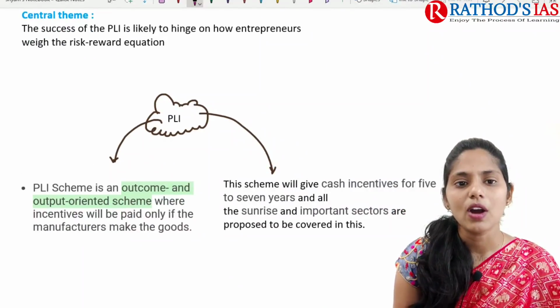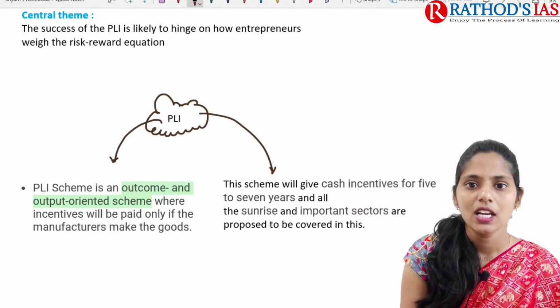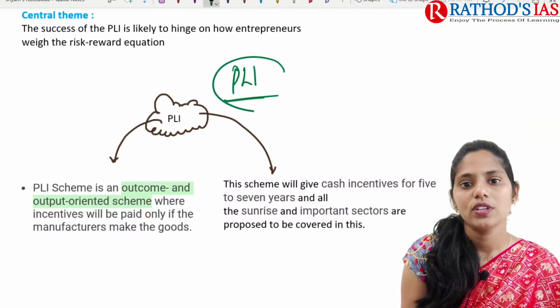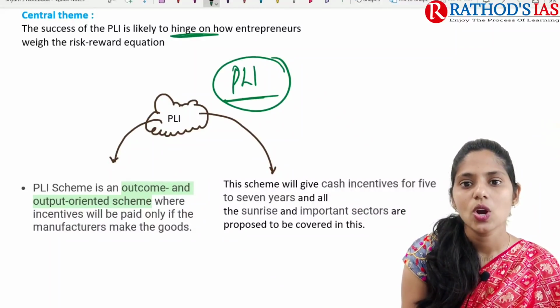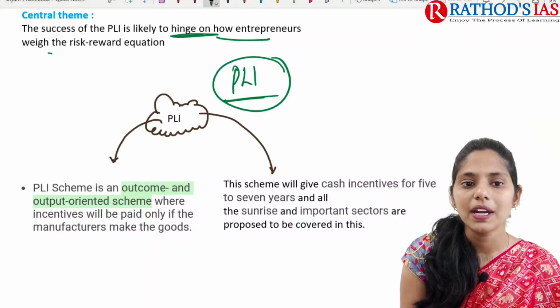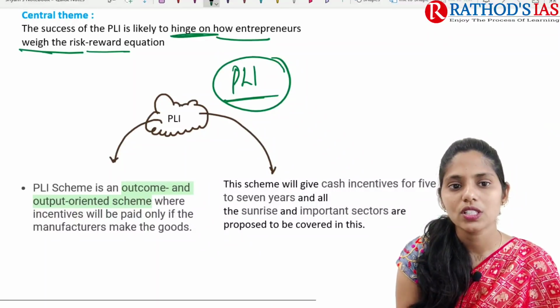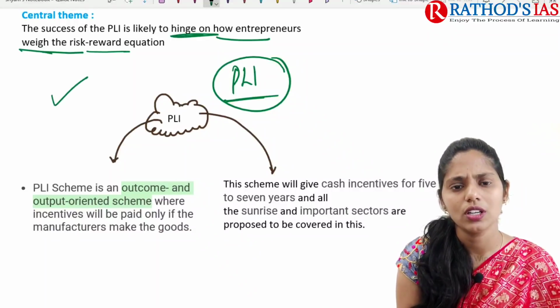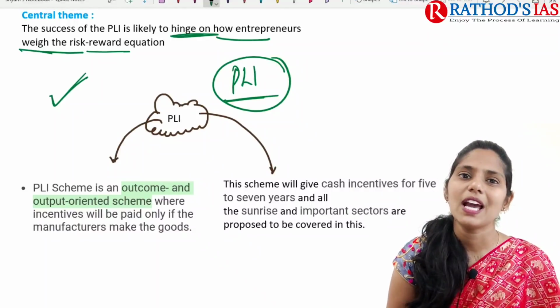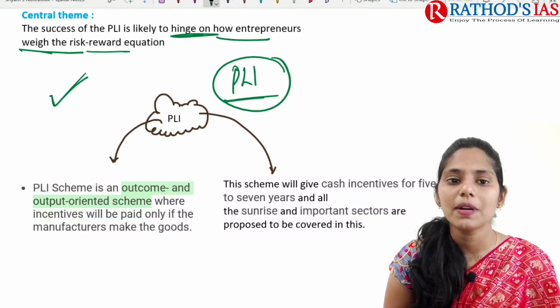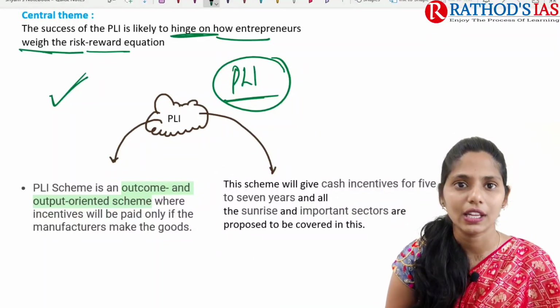If you're talking about the central theme, it mainly says that the success of this production linked incentive scheme is likely to hinge on how entrepreneurs weigh the risk-reward equation. So this is mainly focusing on the PLI scheme, whose success depends on how entrepreneurs weigh the risk-reward equation.